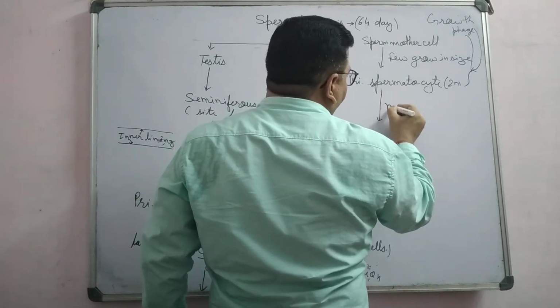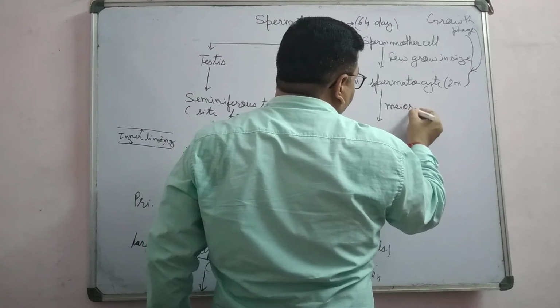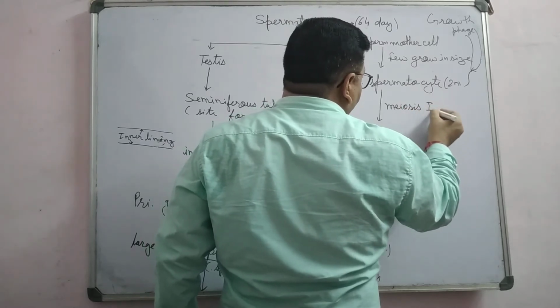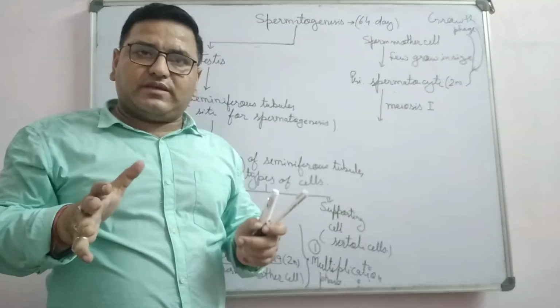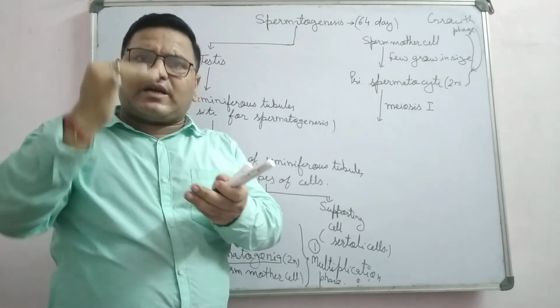These primary spermatocytes undergo meiosis first. You know very well, in the first meiosis the number of chromosomes becomes just half.